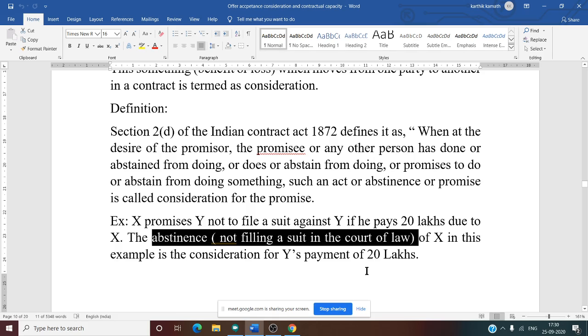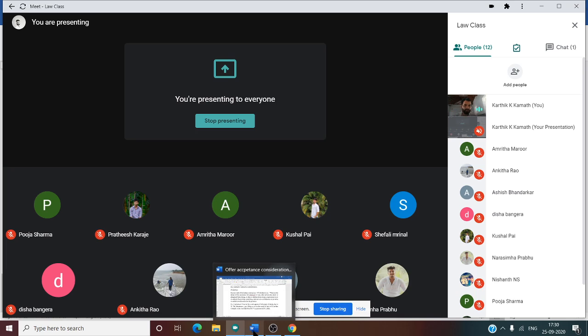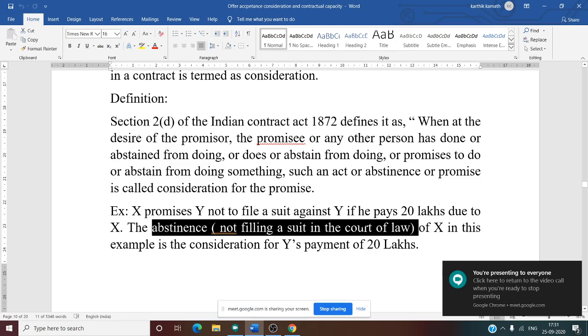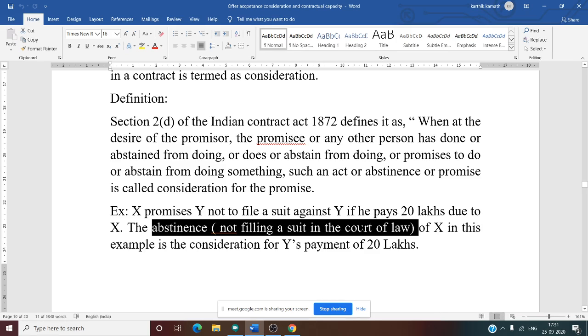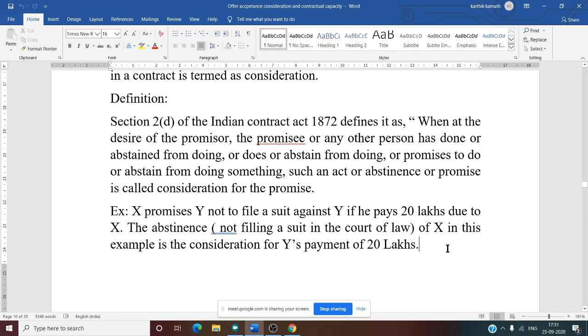So here consideration means there should be two sides, isn't it? X will not file a case in the court of law and Y will pay the amount to X. So there are two sides. Is this clear about consideration? There are two parties and two sides. One party should give something or do something, and the other party, in return for that, should give a benefit or loss.